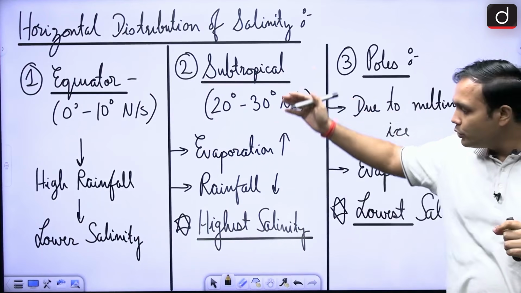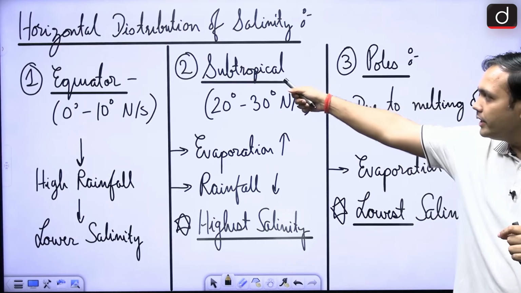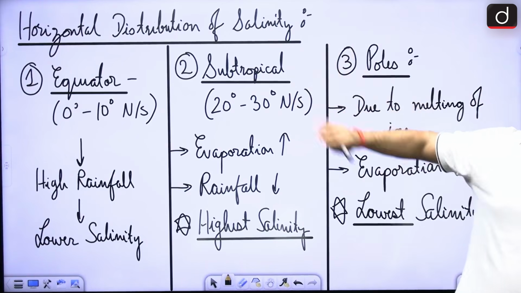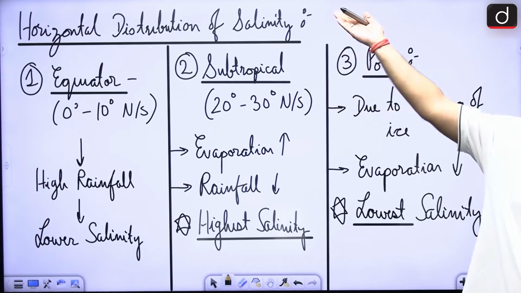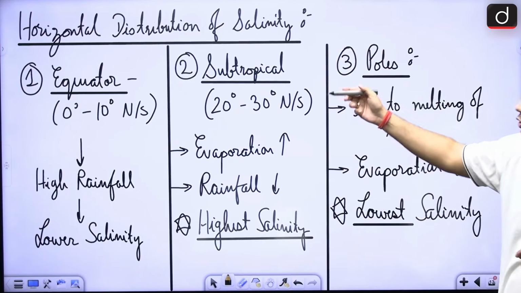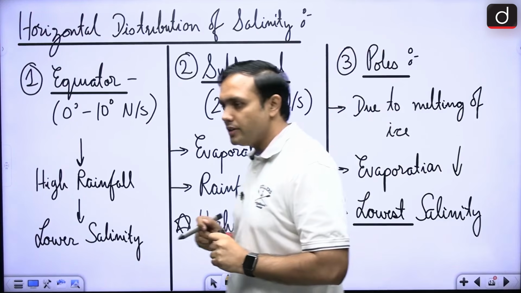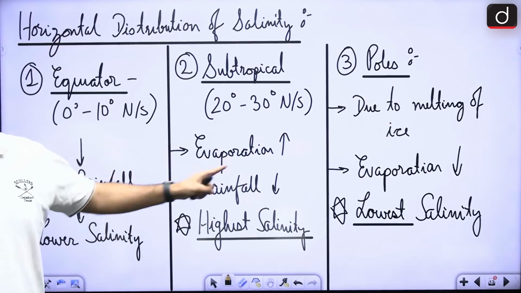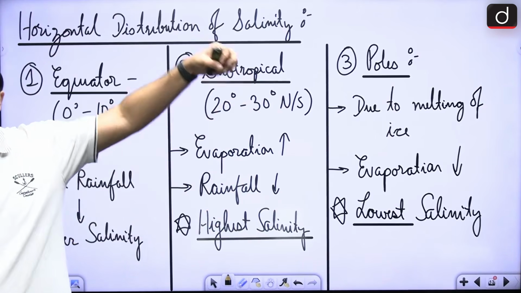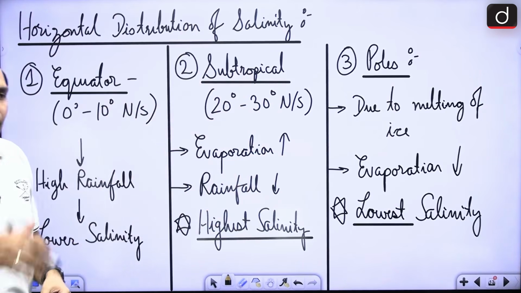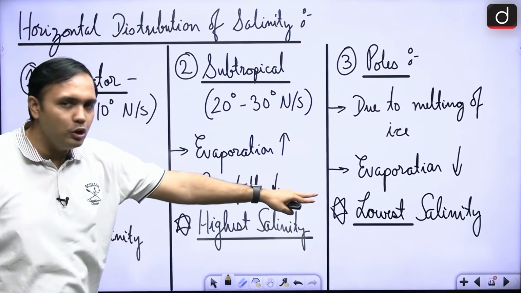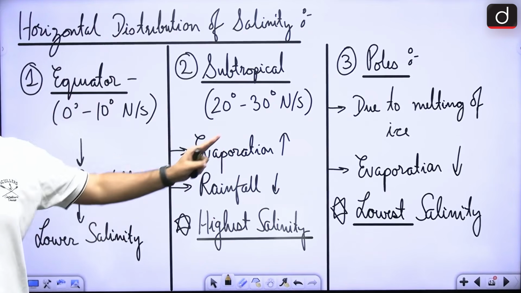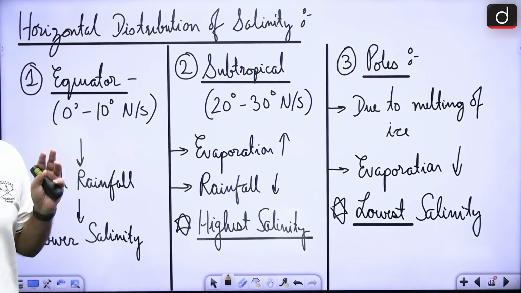Now, where would you find the highest salinity? You will find it in subtropical regions between 20 degrees to 30 degrees north and south latitudes, right? Here evaporation is high but rainfall is low. So because the evaporation is high and rainfall is low, in this particular region you will find the zone of highest salinity. And in the poles, due to the melting of the ice and lower evaporation, it will have lowest salinity. So the zone of highest salinity is in subtropical regions, lowest salinity is in the polar regions.